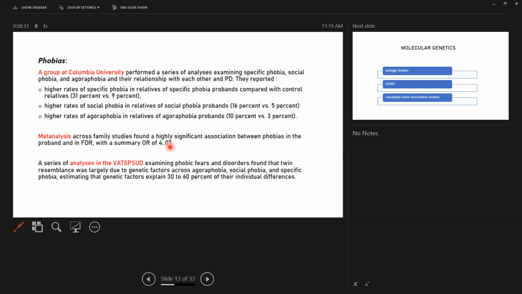In phobias, a group at Columbia University performed a series of analyses examining specific phobia, social phobia, and agoraphobia, and their relationship with each other and panic disorder. They reported higher rates of specific phobia in relatives of specific phobia probands compared with controls, that is 31% to 9%, higher rates of social phobia in relatives of social phobia probands, 16 versus 5%, and higher rates in agoraphobia relatives as well.